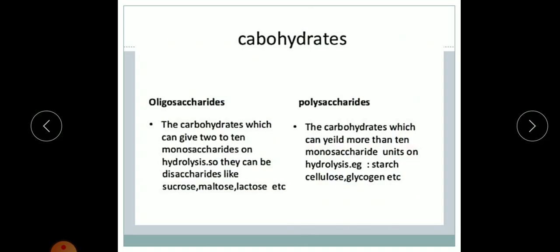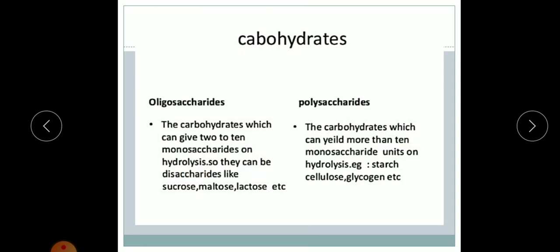Next classification: oligosaccharides and polysaccharides. Oligosaccharides are carbohydrates which give 2 to 10 monosaccharides on hydrolysis. If it gives only one monosaccharide, it is classified as a monosaccharide.